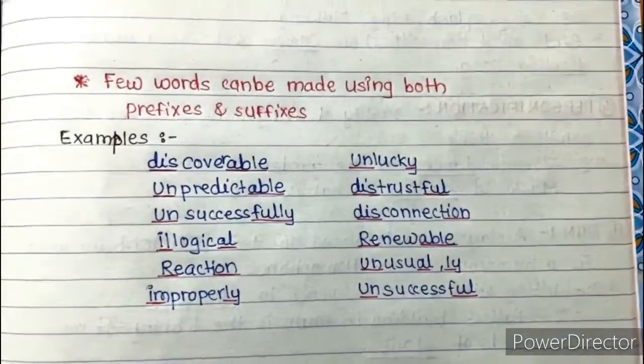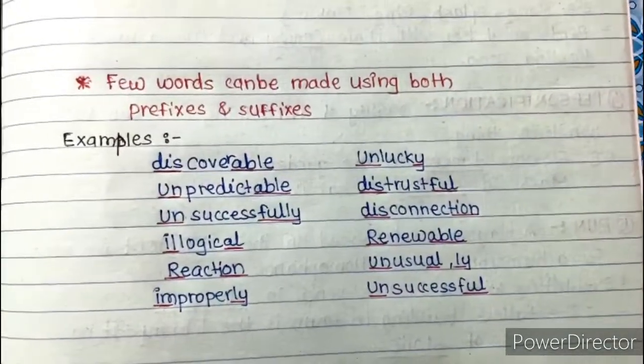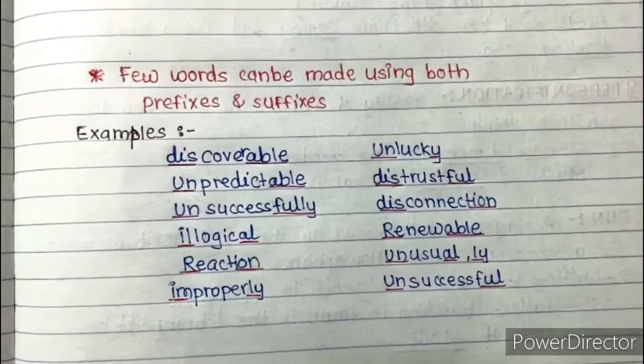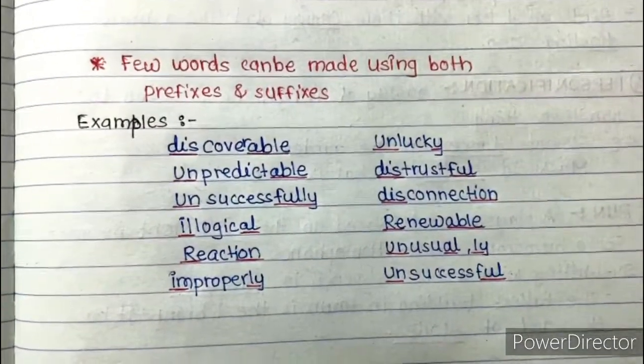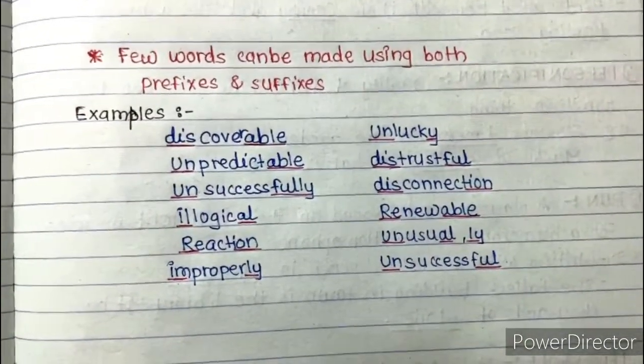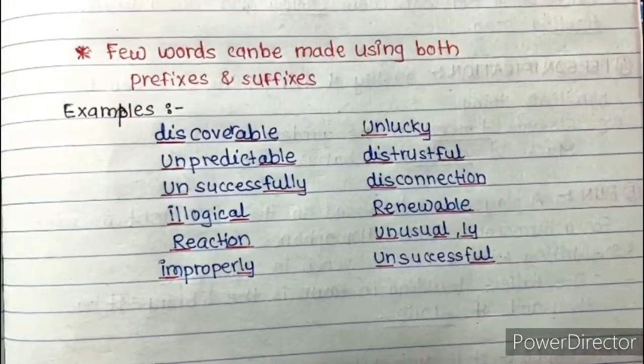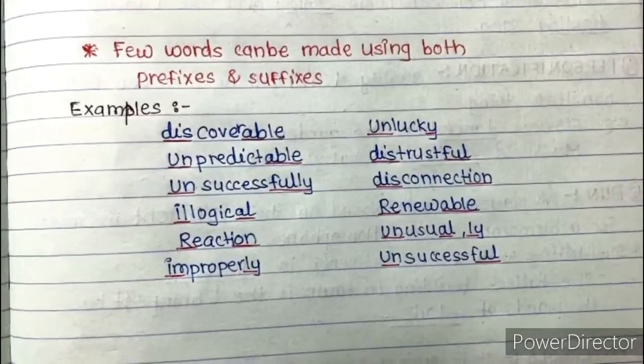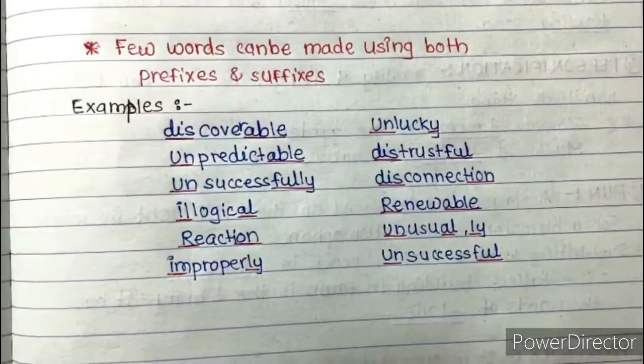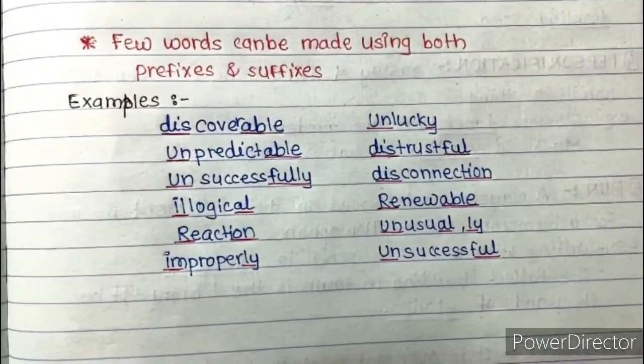Now we will see a few examples of words which we can make using both prefix and suffix. The word is cover. We have used the prefix dis and the suffix able, and the new word formed is discoverable.